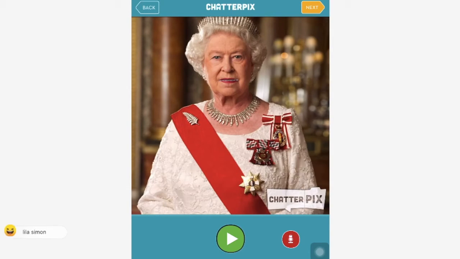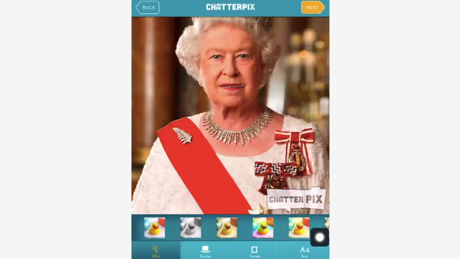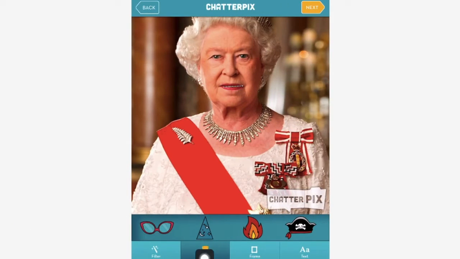Then I pressed the stop button, which was right here. And then there's something super fun right here called stickers. Now, don't go crazy with the stickers. Just put on a couple, or maybe even just one.